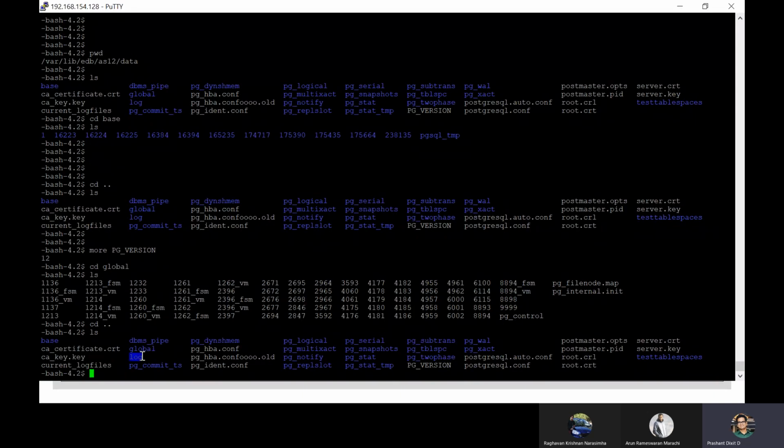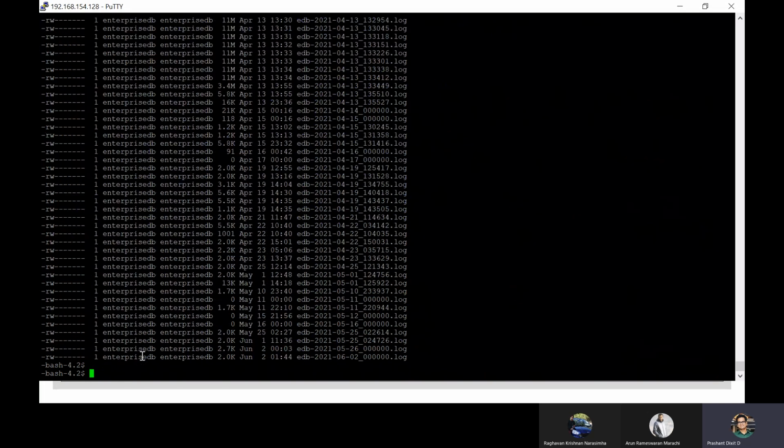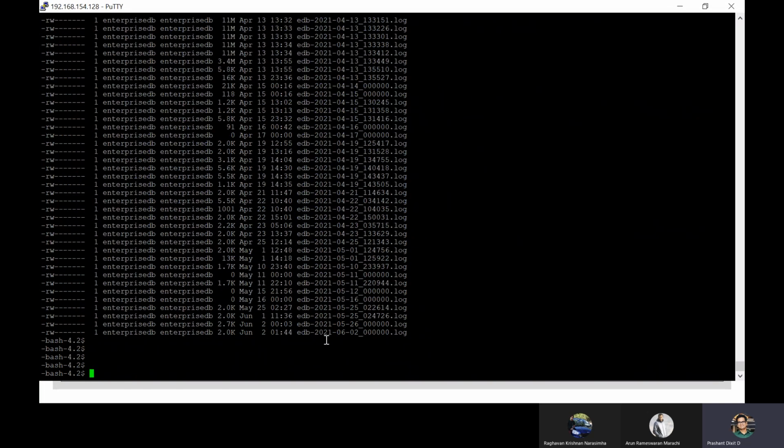If we talk about log, this is the directory which contains logging information, right? And these files always get created once you start your database. For example, if you have started your database 1 month back, you'll have a single file for the entire duration of the runtime. The moment you start or reboot your database, automatically a new file will be created with a date name,